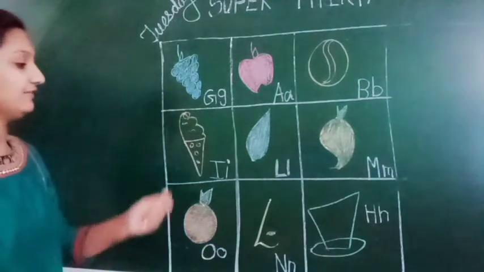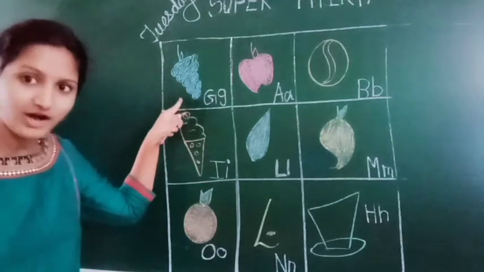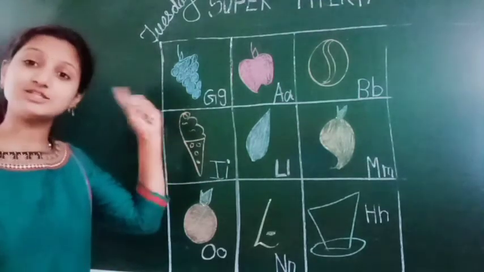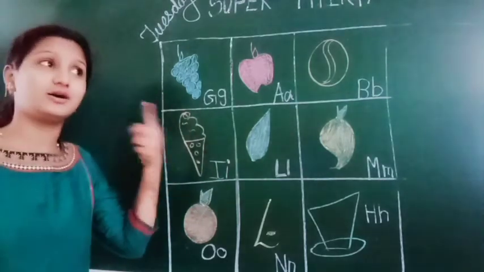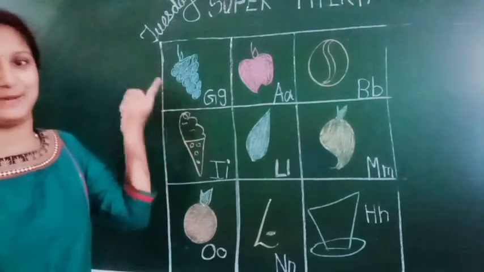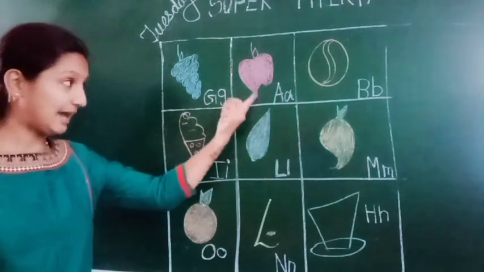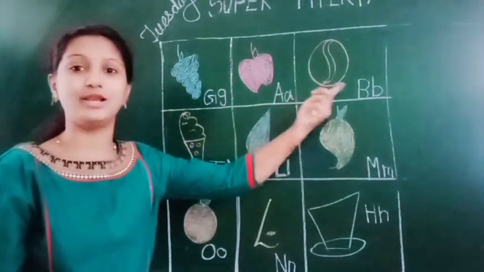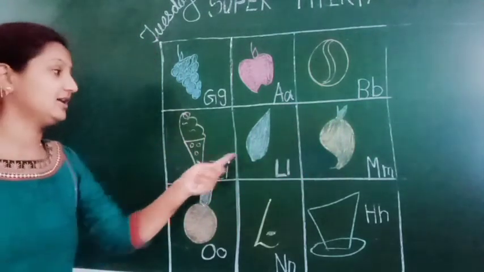So if I give you this question, then you have to write like this. You have to identify the picture first, then identify the phonic sound, and then you have to write capital also and small also. Okay everyone? Suppose this is grapes, so we have to remember it's grapes, G, and then we have to write here capital G and the small g. Grapes, G. Then apple, A. Ball, B. Ice cream, I.